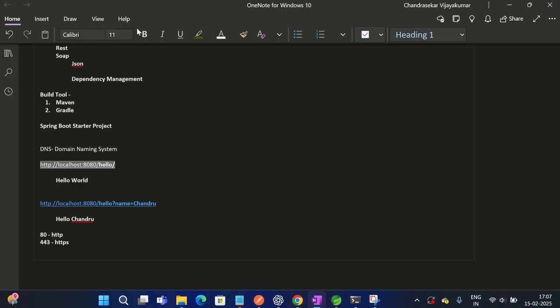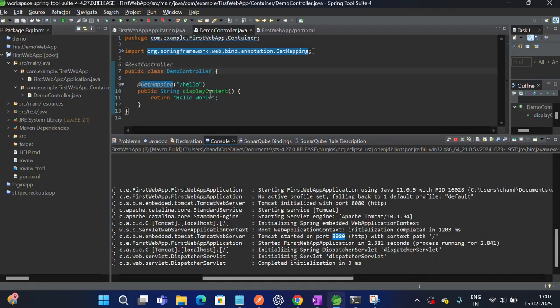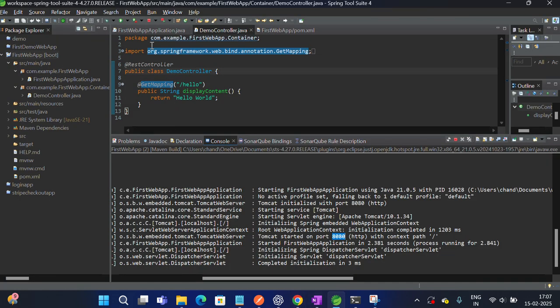Oh sorry, we need to remove this hello. After this hello, there is nothing else, right? If we remove this, let's see, it prints hello world. Good, right? This is our first requirement. So this is a request from the web browser. This request goes to our Spring backend system, meaning it will come here.